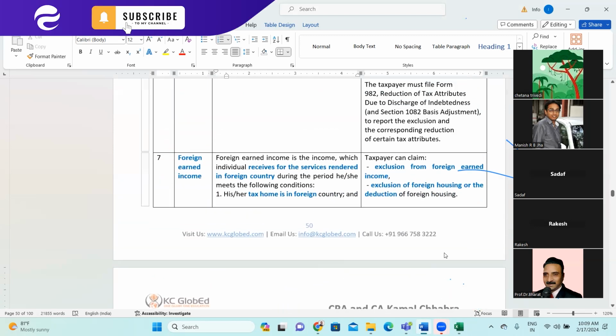Two things. All foreign earned income is considered part of the individual's income, except when the individual meets the following conditions. Then there is an exclusion of $120,000 per annum from foreign earned income plus certain housing expenses, right? That is the reason we are studying foreign earned income. Any doubts so far?